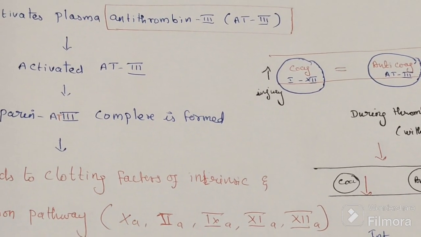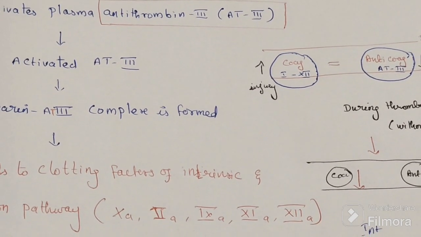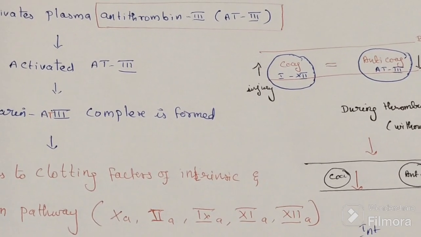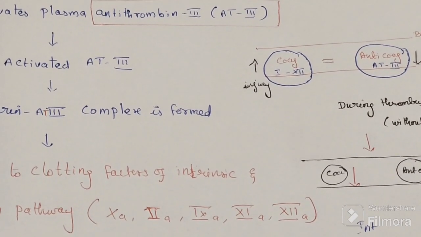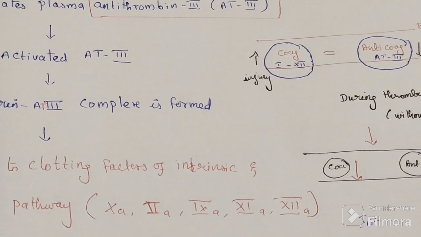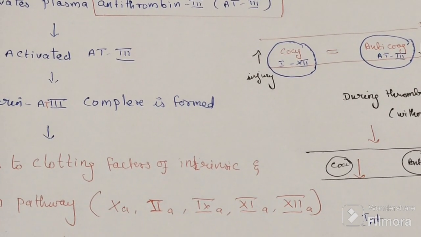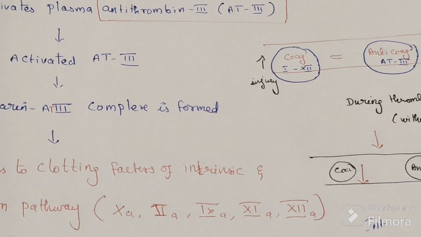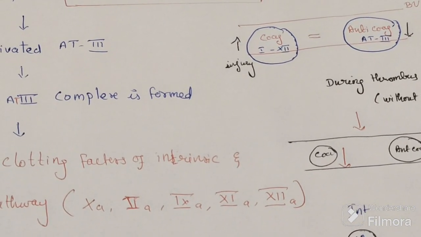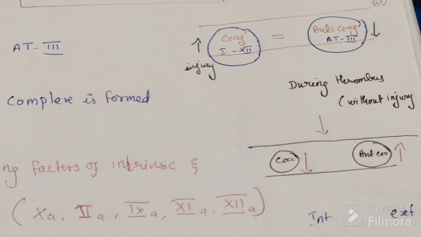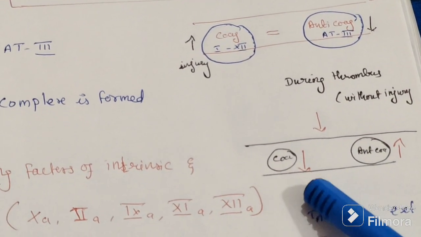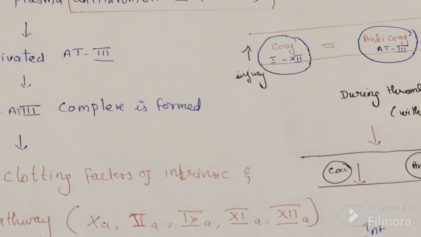During injury, coagulating factors increase and anticoagulating factors fall. During thrombosis, without injury in uninjured blood vessels, the anticoagulant will increase and the coagulating factors will decrease.